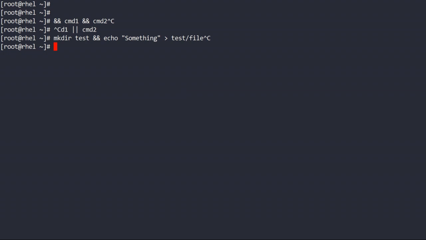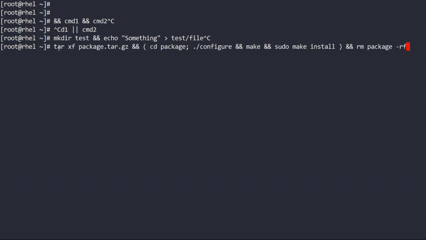Okay, let us take one more example. Suppose these are a sequence of commands. First the start command will run. Then if this command is successful, then its block of code. Then this command will run, and this command will run always because we have put this operator. And if this command is successful, then only this will happen, make command, and then sudo make install will run. So in this way you can make your chaining of commands.